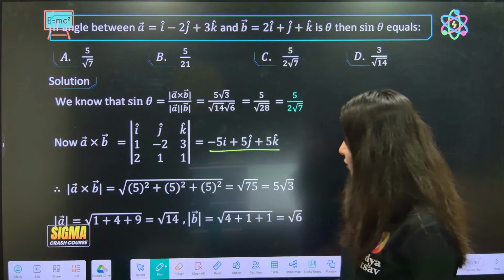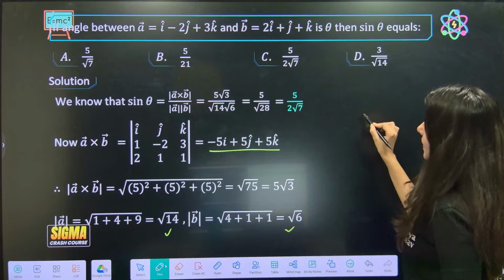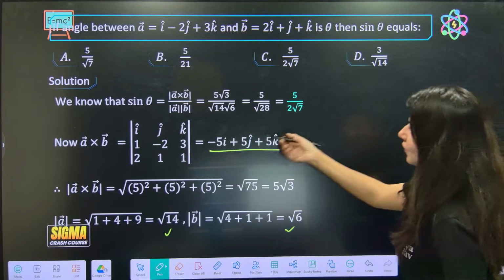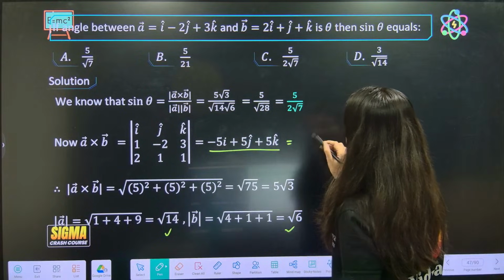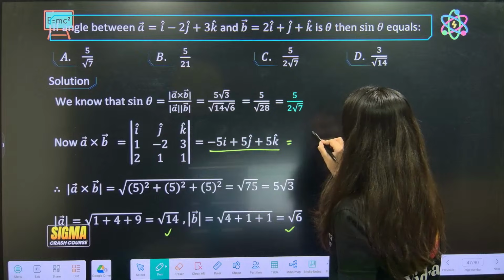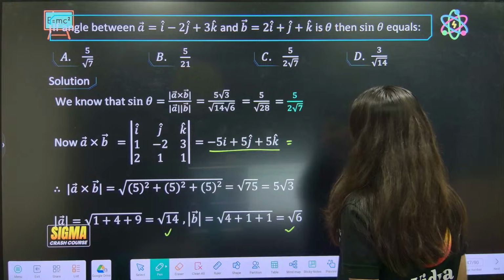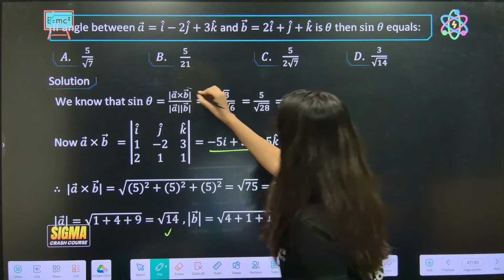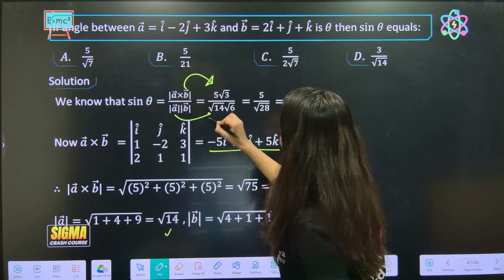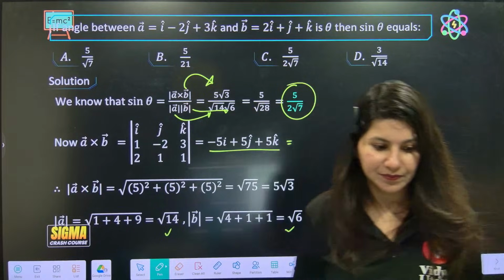Magnitude of A and magnitude of B are root 14 and root 6. Now the magnitude of A cross B: taking 5 common, it is 5 root 3. So it is 5 root 3 upon root 14 times root 6. If you solve it, 5 by 2 root 7.